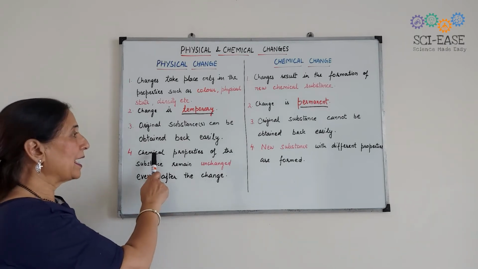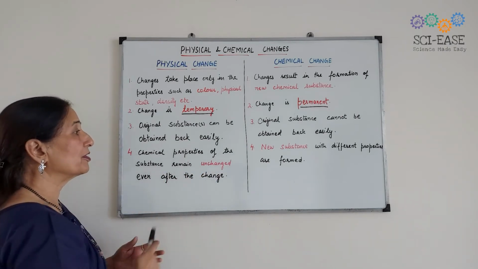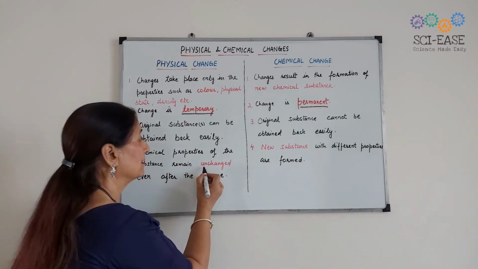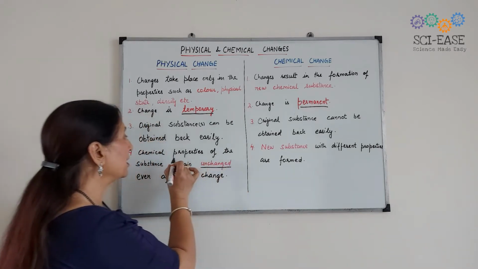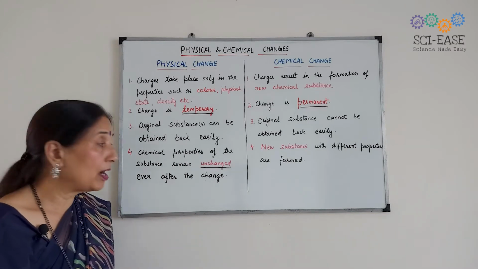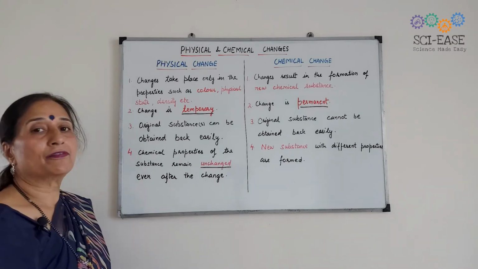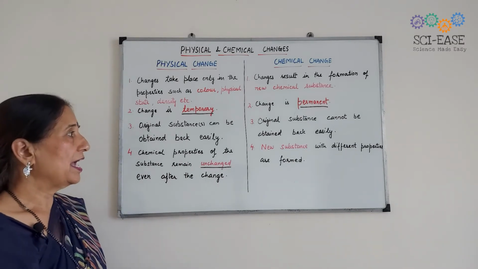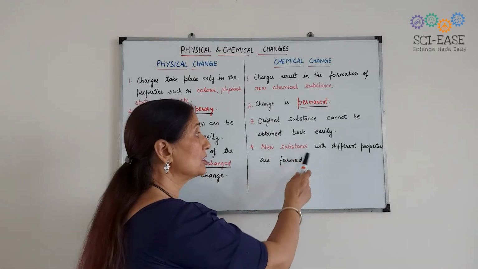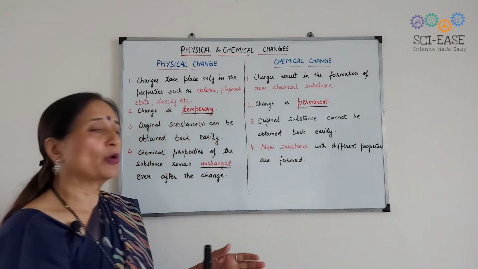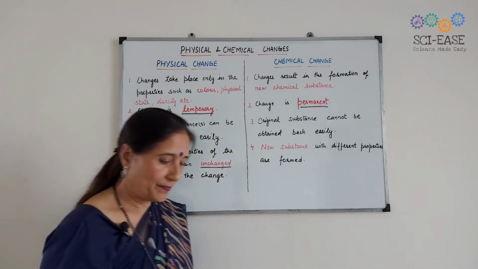The next point is, in physical change the chemical properties of the substance remain unchanged. This is very important. Chemical properties remain unchanged even after the change. And in chemical change, a new substance with altogether different properties is formed.